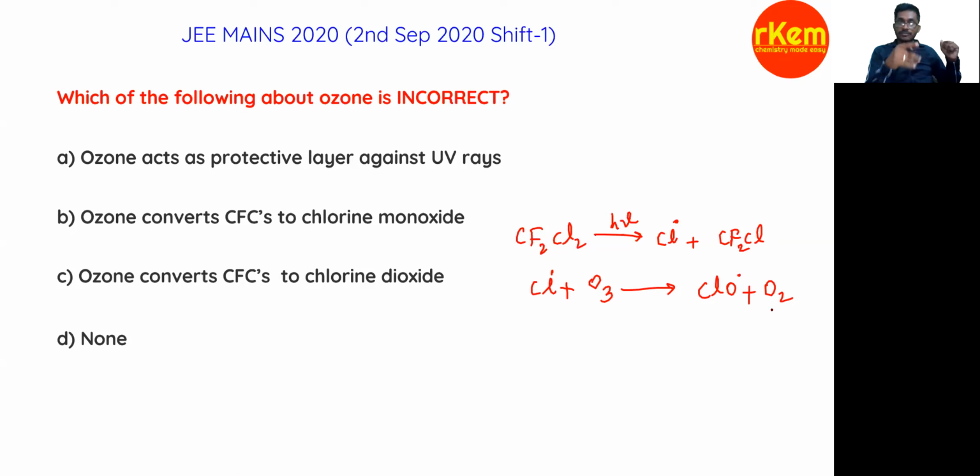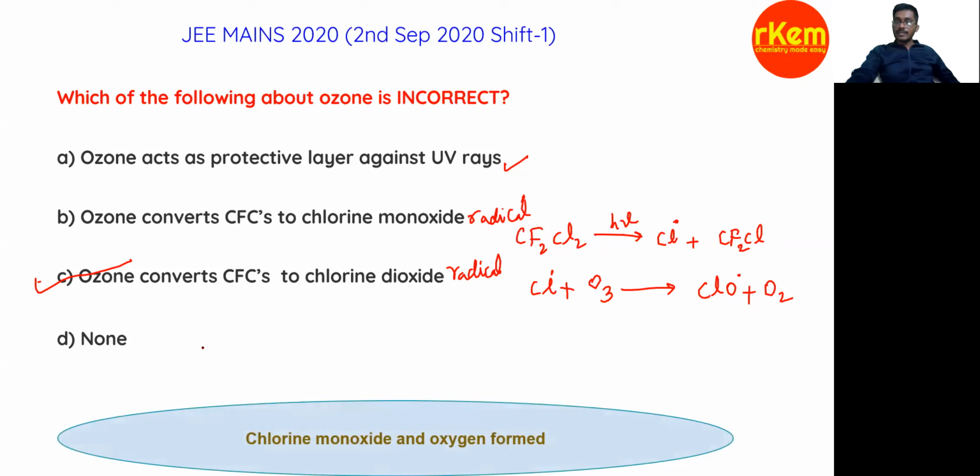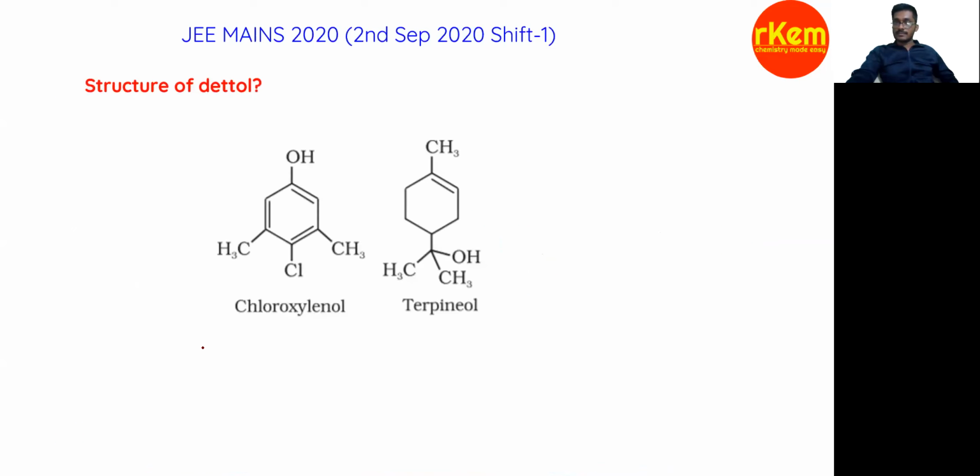Okay, so they're asking for the incorrect option. This is fine, the chlorine monoxide radical should be there. Chlorine dioxide radical is not formed, right? Monoxide is formed, but dioxide is not formed. So the final answer: when ozone reacts with the chlorine radical, that gives the chlorine monoxide radical and oxygen, right?